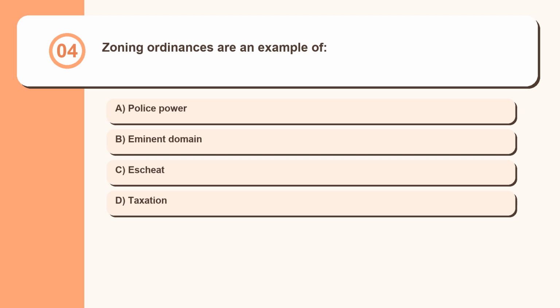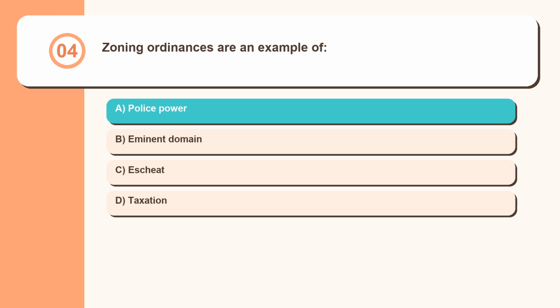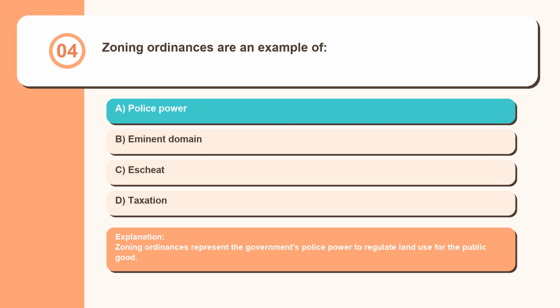Question 4. Zoning ordinances are an example of police power, eminent domain, escheat, taxation. Zoning ordinances represent the government's police power to regulate land use for the public good.